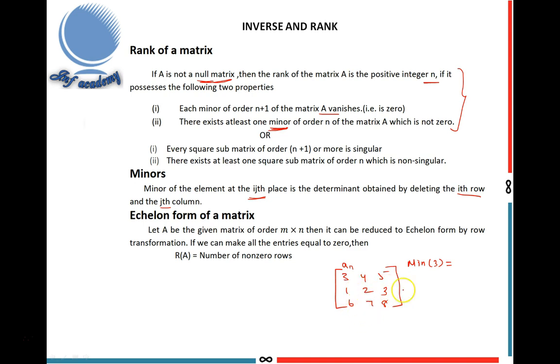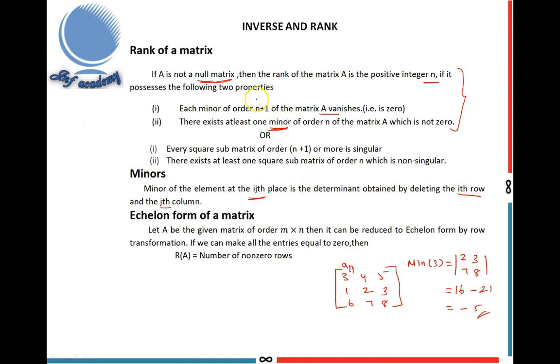I get a 2 by 2 matrix, and the determinant of this matrix is the minor of 3. That is 2 times 8 is 16, minus 21, which is equal to minus 5. This is the minor of the element 3.